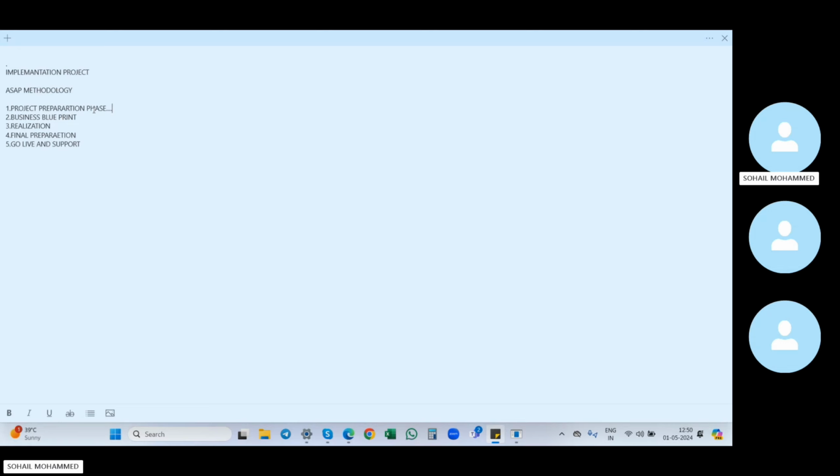Like infrastructure, they will discuss implementation partners and consultant facilities, such as how many consultants will be required for the particular implementation project. Those details will be discussed in the project preparation phase. Only discussion will happen in this phase. For example, the client said, I want 1,000 systems. So for 1,000 systems, whatever the cost is,